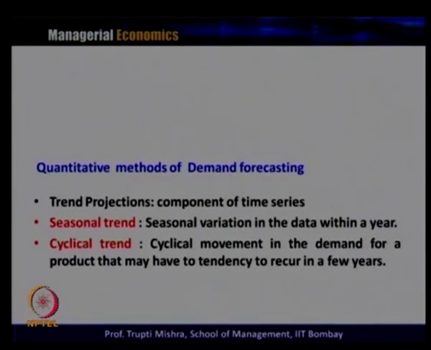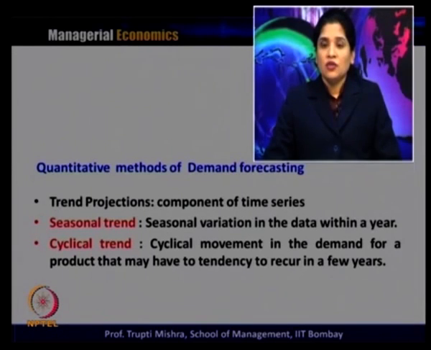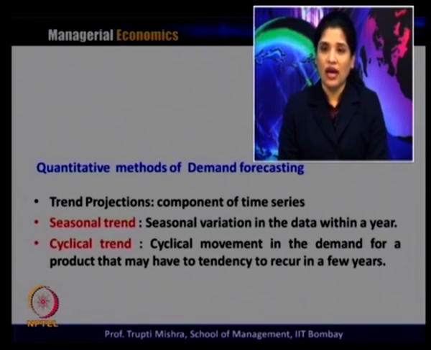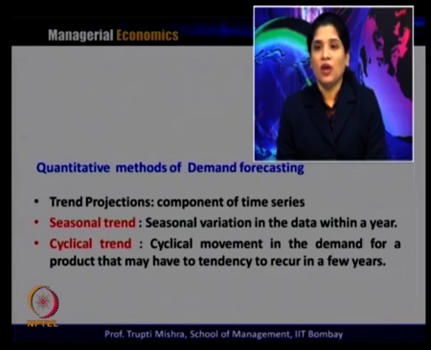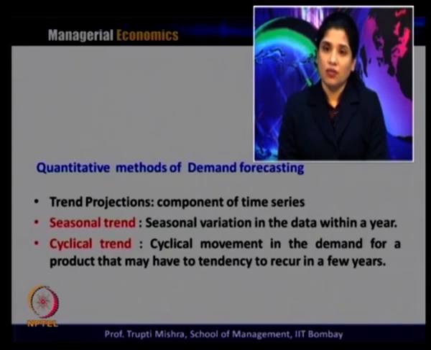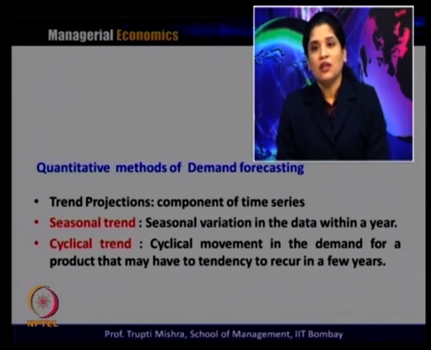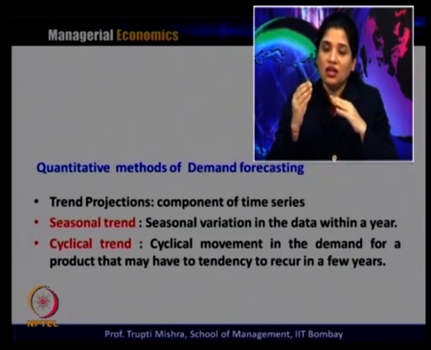Then the second component is the seasonal trend, and generally the seasonal trend is the seasonal variation in the data within a year. Suppose we take a product, say the demand for ice cream. What would be the seasonal variation here? Obviously in the summer season it is going to be high, in the winter and rainy season it is comparatively low, and this variation will be there throughout the time series data. Within a year, in each summer there is an increase and in the other part there is a decrease.